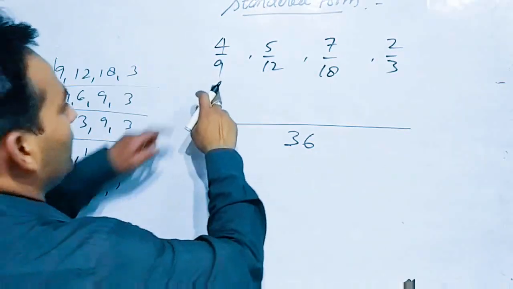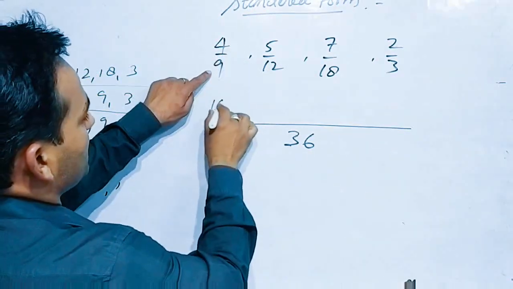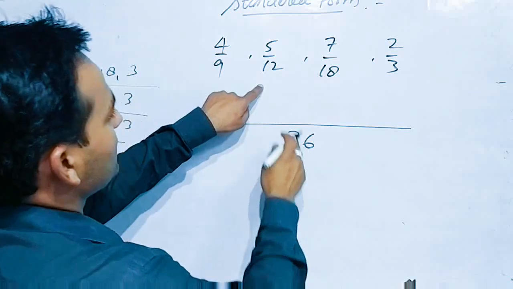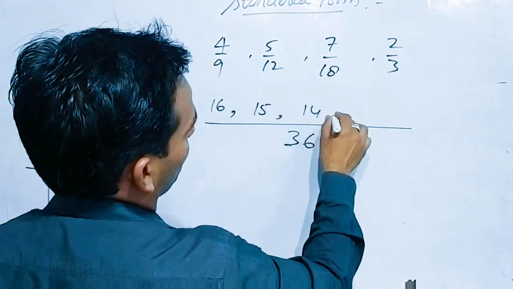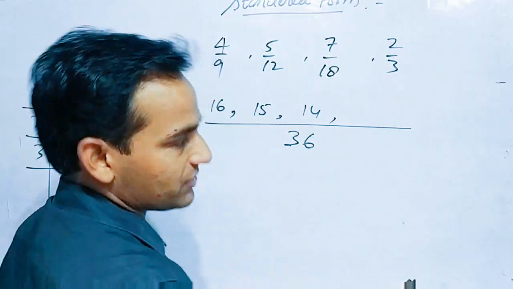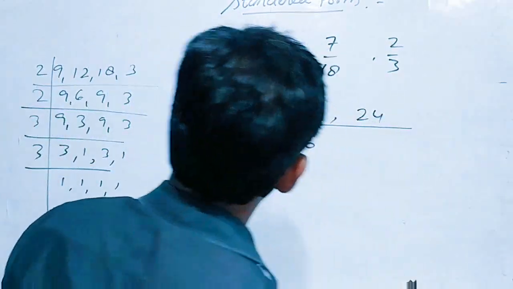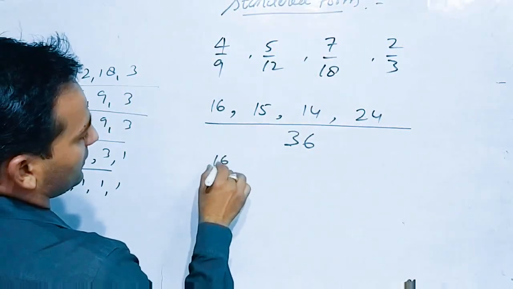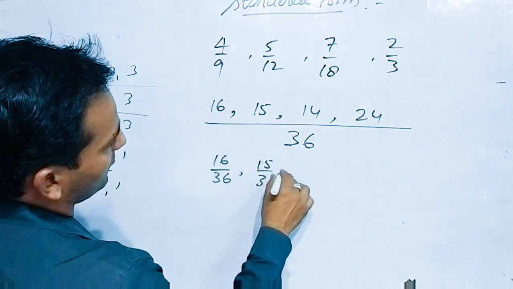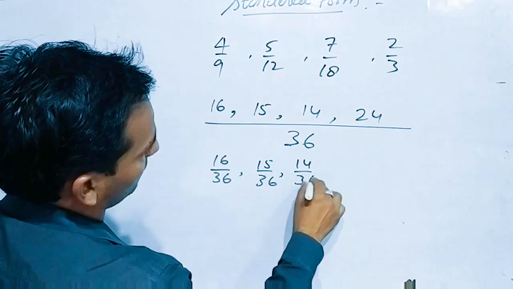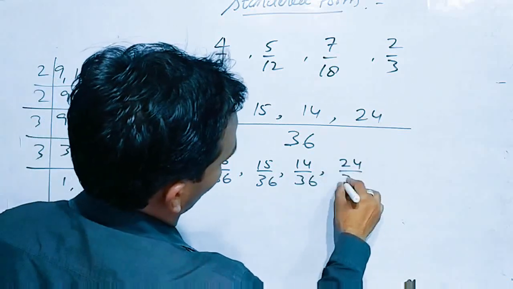Now 9 4s are, so 4 4s are 16. 12 3s are, so 5 3s are 15. 18 2s are, so 7 2s are 14. 3 12s are, so 12 2s are 24. Now you can write 16 upon 36, 15 upon 36, 14 upon 36 and 24 upon 36.